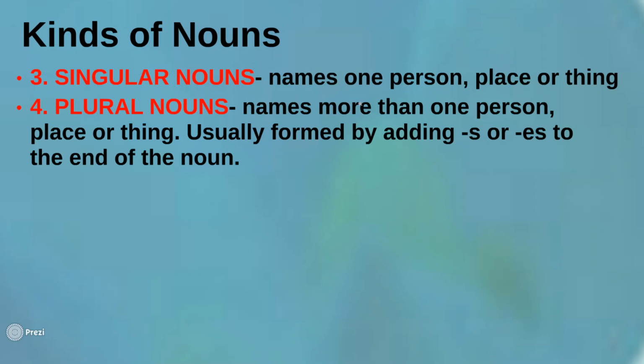Like TV for one TV. Alright? When we have a lot of these things, we will use the idea of plural nouns. Plural nouns name more than one person, which means 2 or more. If you have 2 people, places, or things, usually formed by adding s or es to the end of the noun.